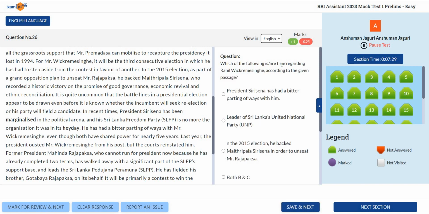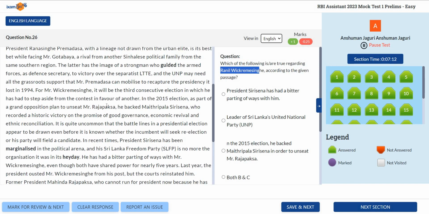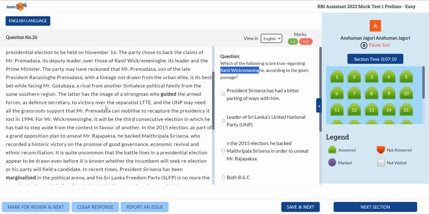Then next, which of the following is true regarding Ranil Wickremesinghe according to the given passage? So let's find this name. Do we find such a name here? Okay, let's find out. I get it here, Ranil Wickremesinghe.